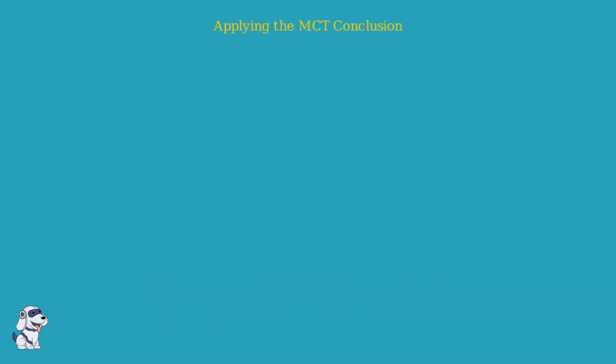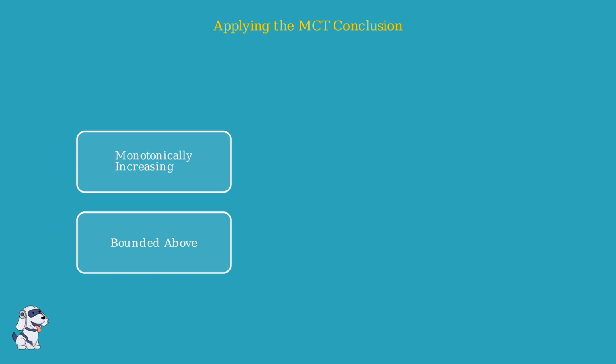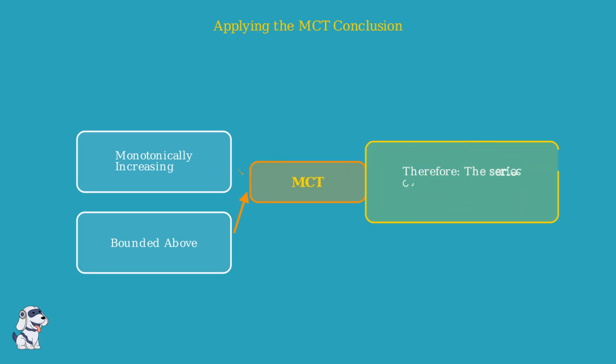We have established two critical facts about our partial sums. First, they are monotonically increasing. Second, they are bounded above by a constant. These two properties are exactly what the monotone convergence theorem requires. Because these conditions are met, the theorem guarantees the existence of a finite limit. The series converges. This conclusion is the ultimate goal in our series analysis, proving that our process behaves reliably.